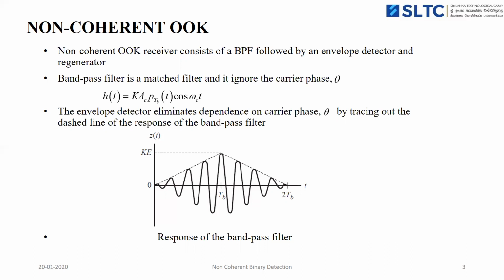The envelope detector eliminates the dependence on carrier phase by tracing out the dashed line of the response of the bandpass filter. This figure shows the response of the bandpass filter when binary bit 1 was transmitted, and it has the maximum peak signal amplitude KE.